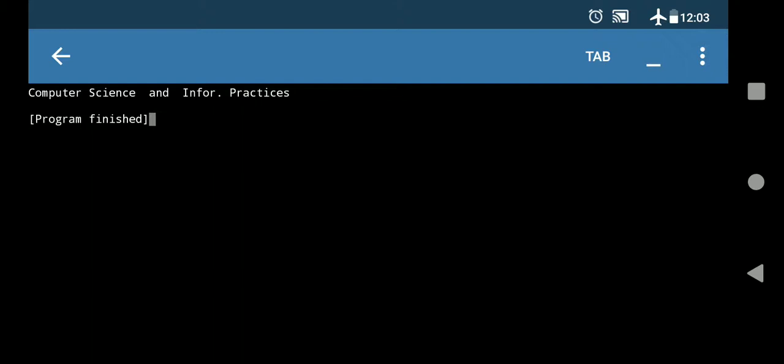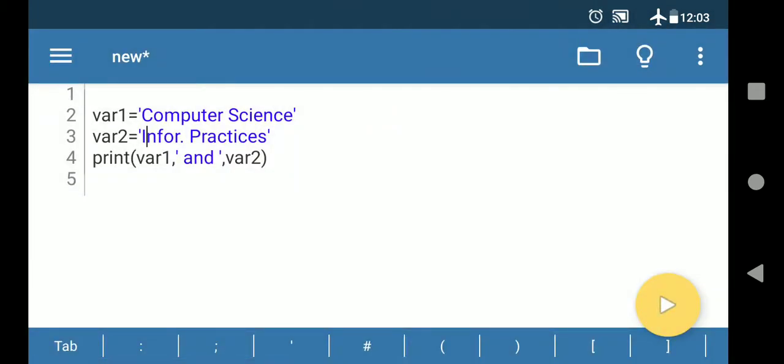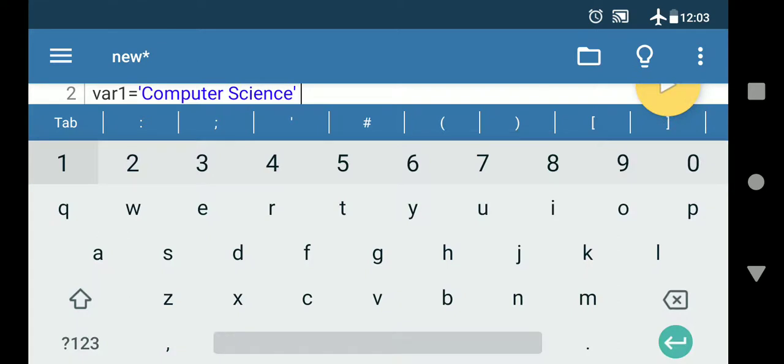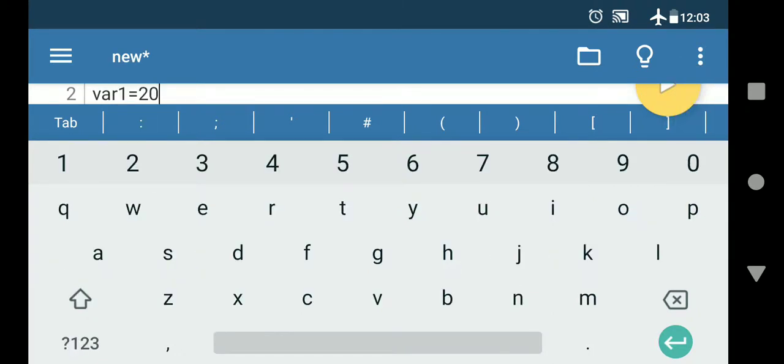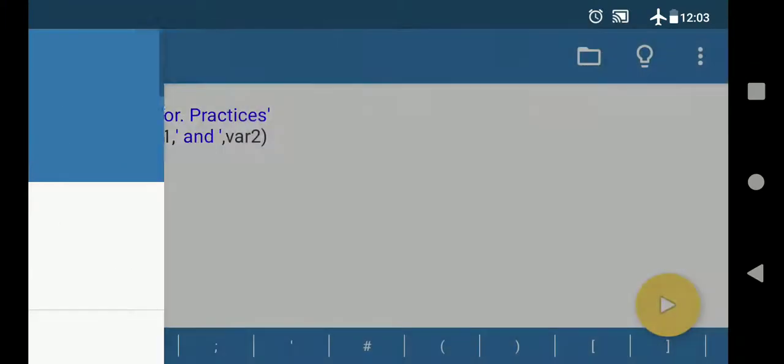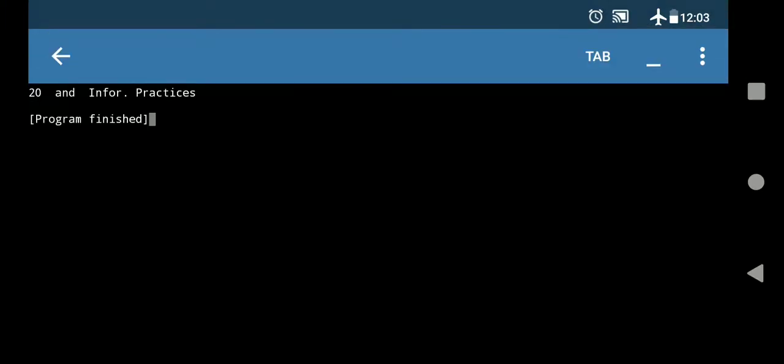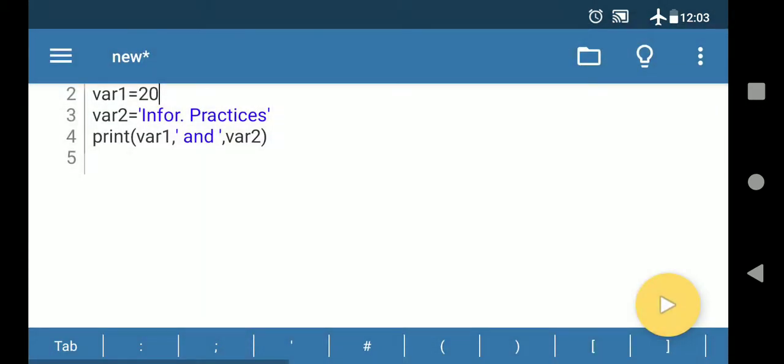So in such a way we can take the variable and we can print the value. Suppose if you want to take a numeric value, you can do that. You can change the variable value here, like where1 is storing 20, so it can show you 20, and you run the program. Now you can see I have written var1 equal to 20. So now you can see the output is coming: 20 and informatic practices. So basically here we are learning how to take the input and how to display the output. The print function is used to display the output, and as input we are fixing the value here.